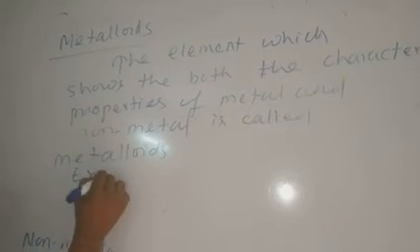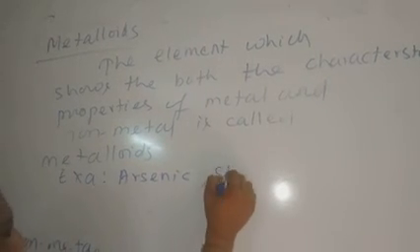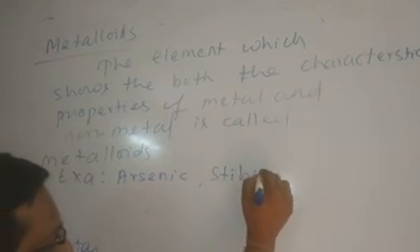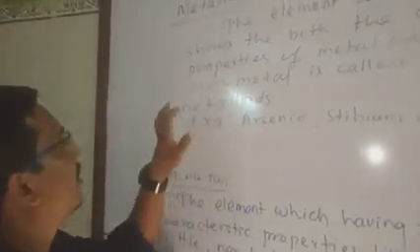Examples are arsenic, strontium, etc. These are examples of metalloid.